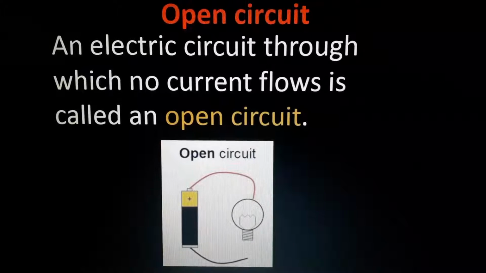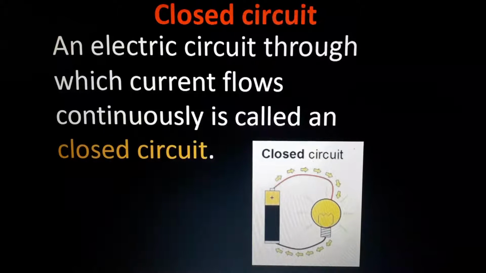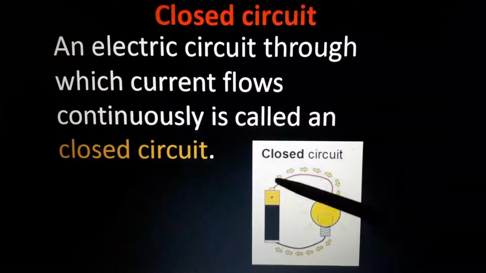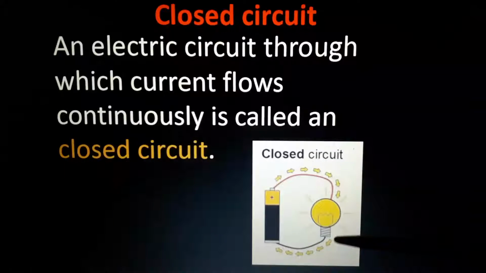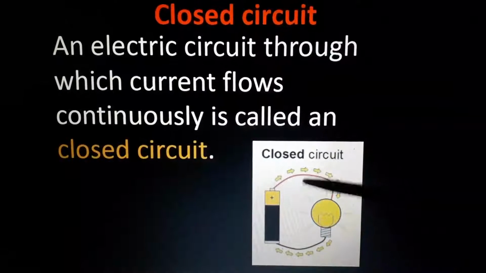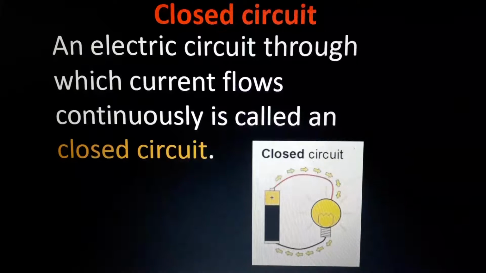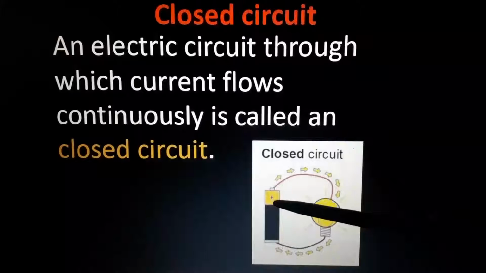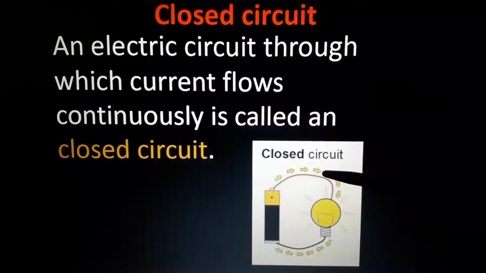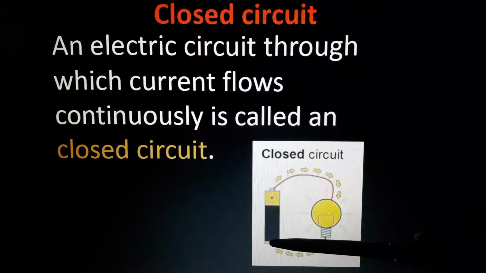For a circuit to be complete, it must be a closed circuit. A closed circuit means simply, see how we are giving the direction of current. Like this we want to show. This many arrows are not necessary; 2 or 3 arrows are enough. Then see, current flows in a closed circuit simply like this: from the positive end of the battery, it must pass through the load, here the load is a bulb, and it must end at the negative end.